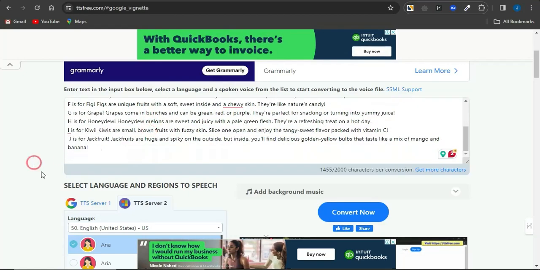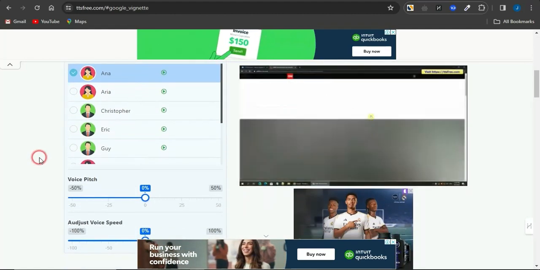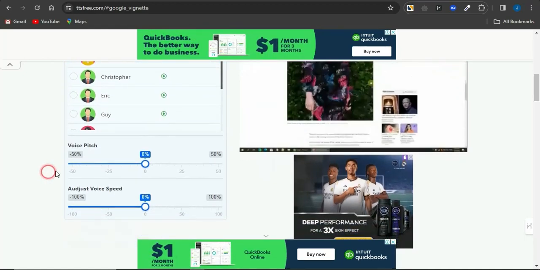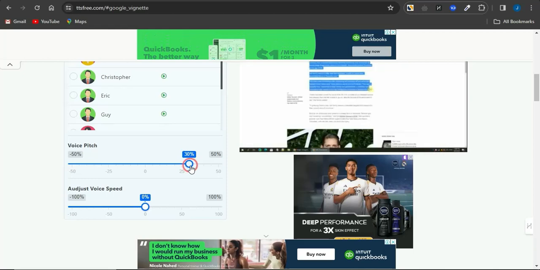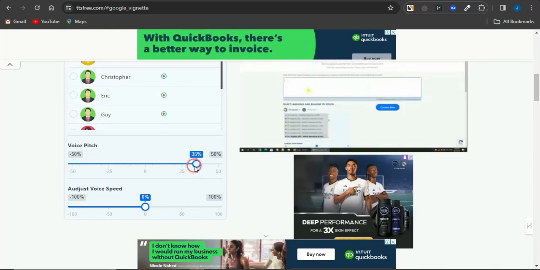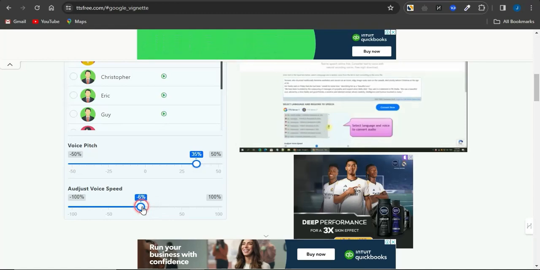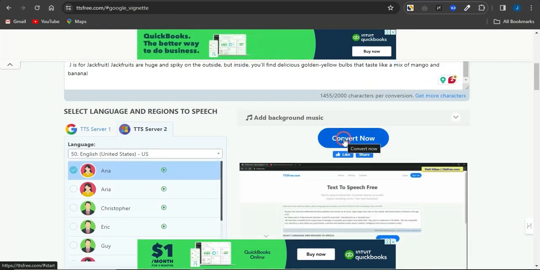You can then scroll down to this section and select the voice which you want to use. Mind you, guys, to make any voice sound like a child's voice, you just need to increase the voice pitch. If I increase the voice pitch to something like 30 or 35%, I'm then going to reduce the speed to make it quite slow. Once that has been done, I just need to click on convert now.